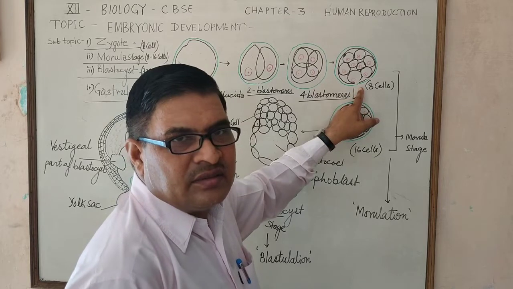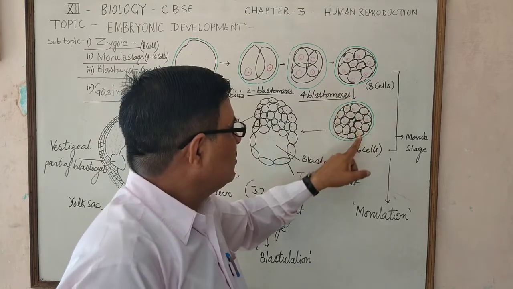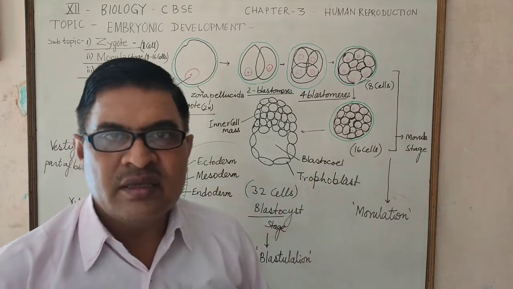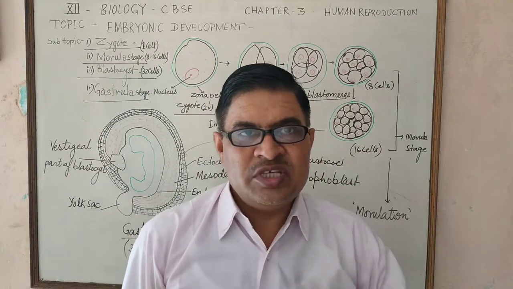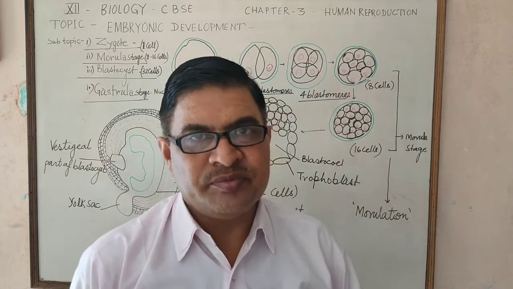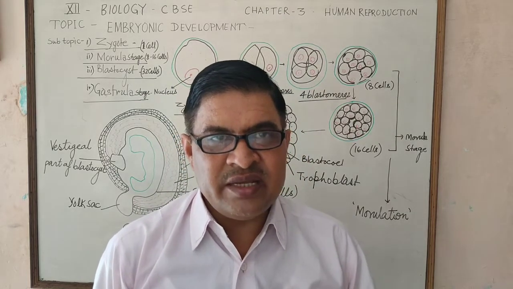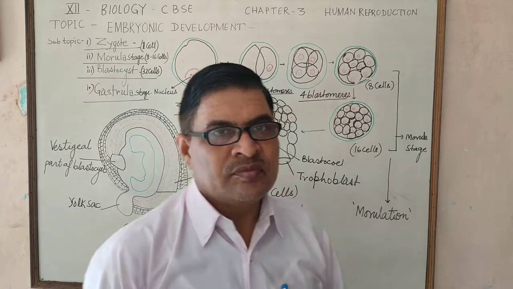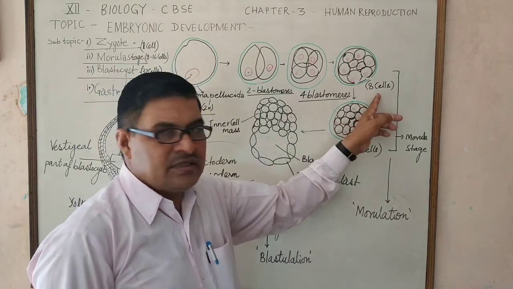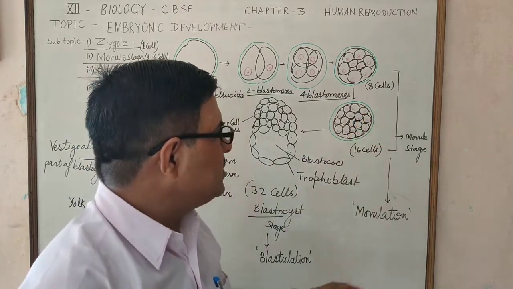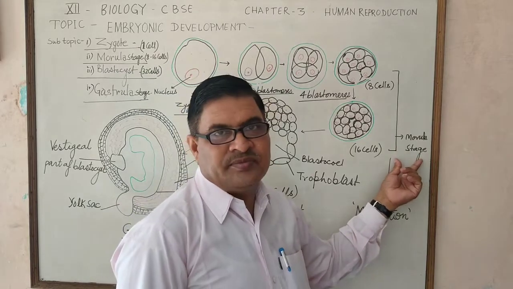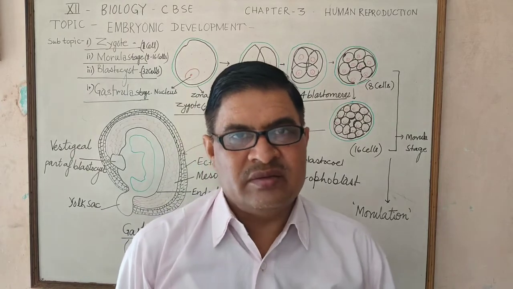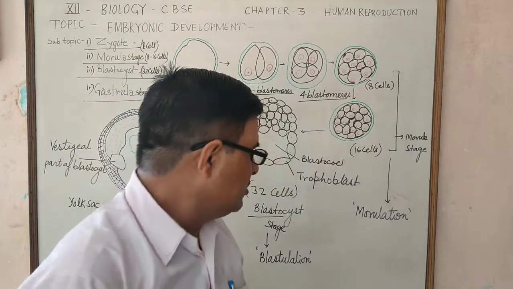Here, once again, division of eight cells produces 16 cells, and these 16 cells are also spherical in shape. This spherical 16-cell stage and the eight-cell stage are both called the morula stage. Morula stage development is called morulation.